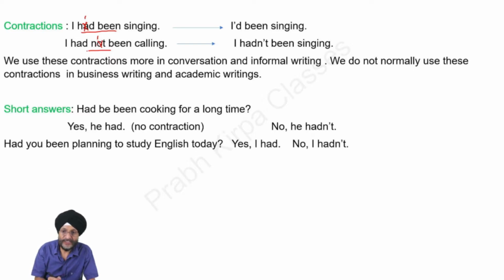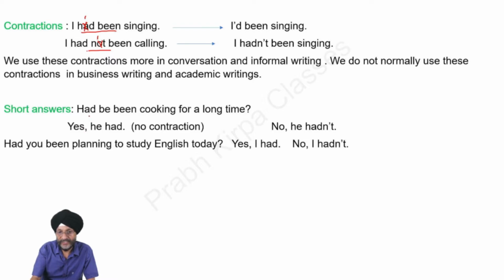We use these contractions mostly in conversation and informal writing. We do not normally use these contractions in business writing and academic writing. We can also use short answers in past perfect continuous.